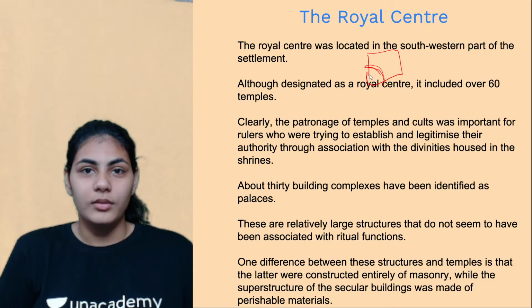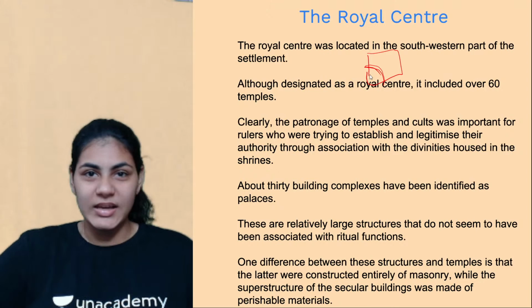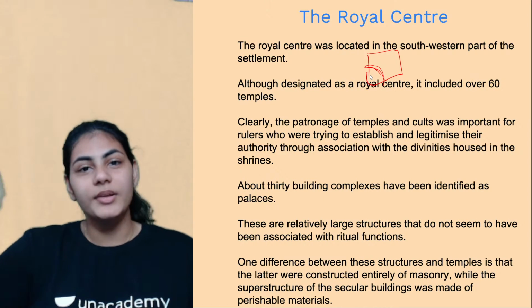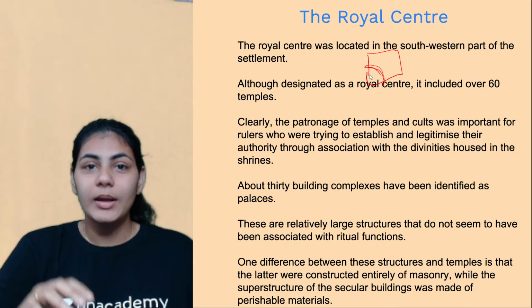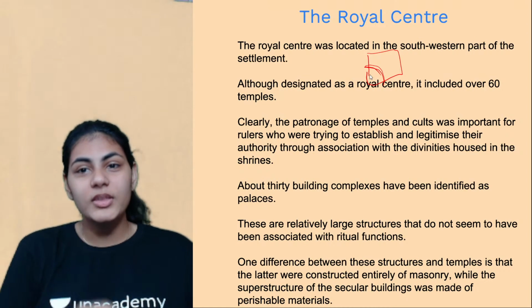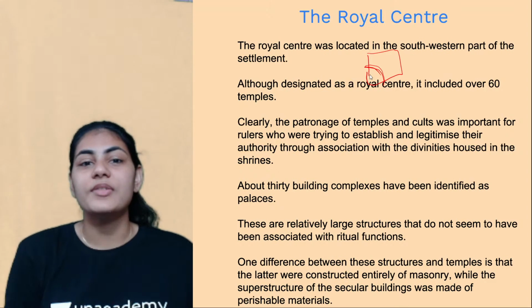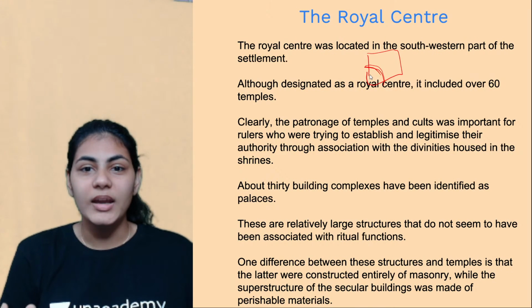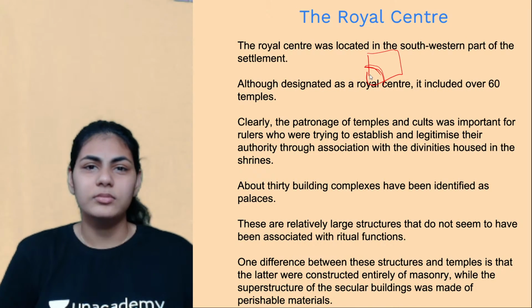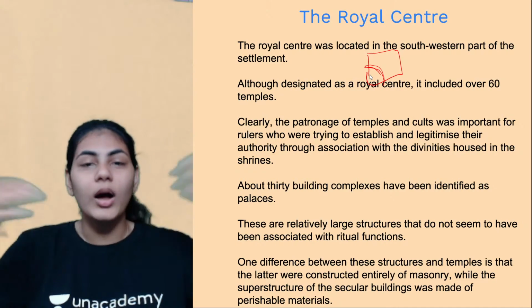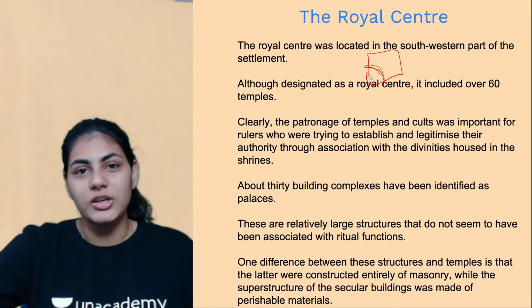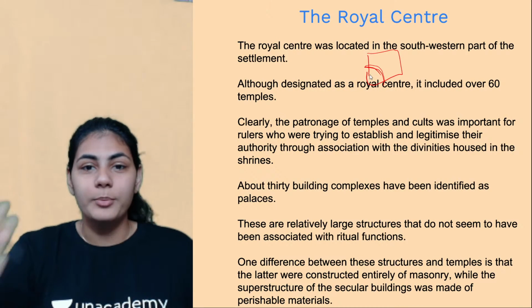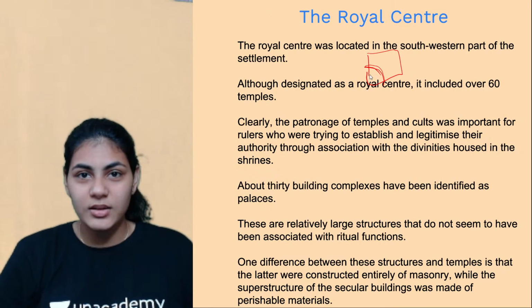We have a separate religious center within the city, and we'll talk about it in later classes. But within the royal center itself we also have 60 temples. So what do we see here? Literally you go out onto the street, you have 2-3 temples at every corner of the street. There are n number of temples, n number of religious shrines.